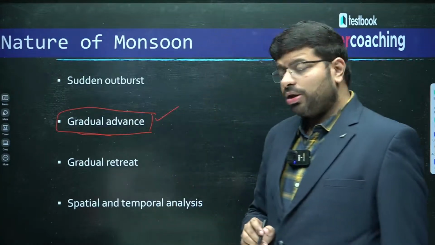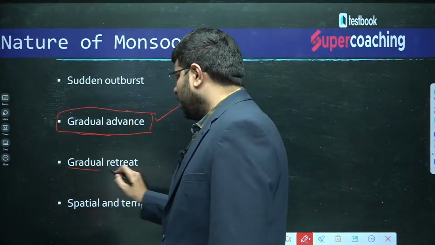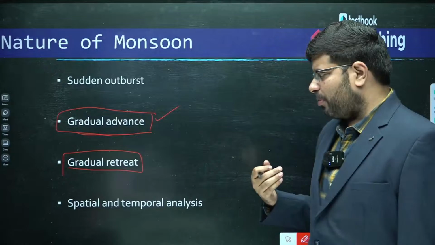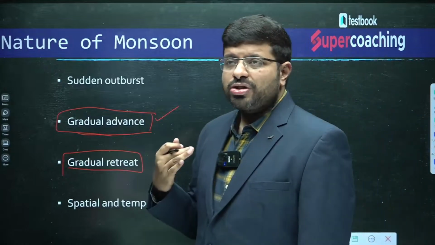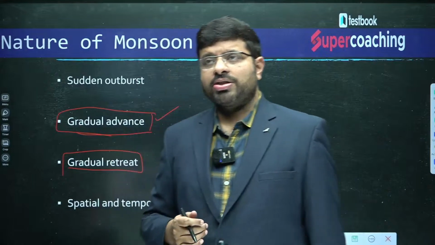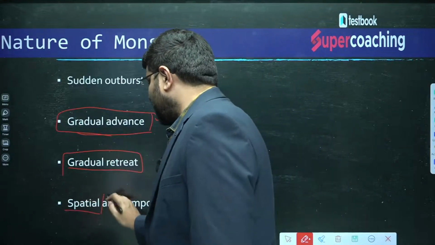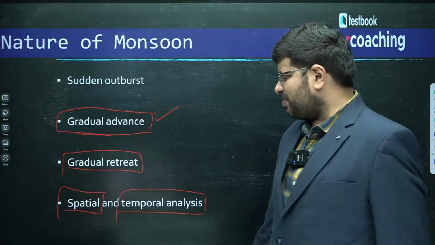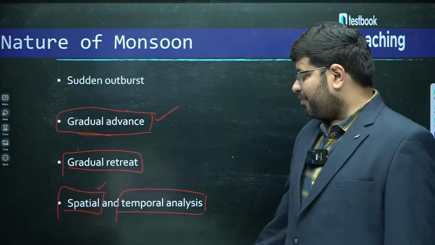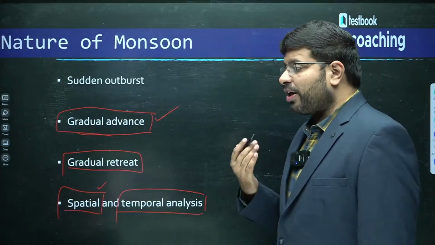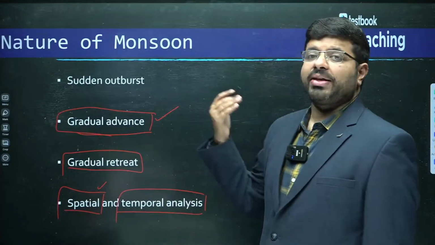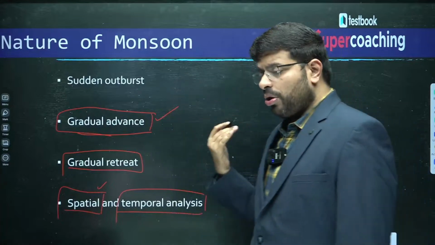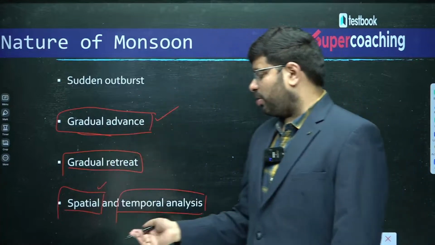Also, the monsoons are known for gradual retreat. When they go back, which we call the retreat of the monsoon, they also go very, very slowly. Also, you will see that there is a spatial and a temporal variation. What do you mean by spatial and temporal? Space means area. So there is a variation by area. The amount of rainfall received in Kerala would not be the same in Ladakh, in Madhya Pradesh, or from Rajasthan to Arunachal Pradesh. So different areas, different amounts of rainfall.